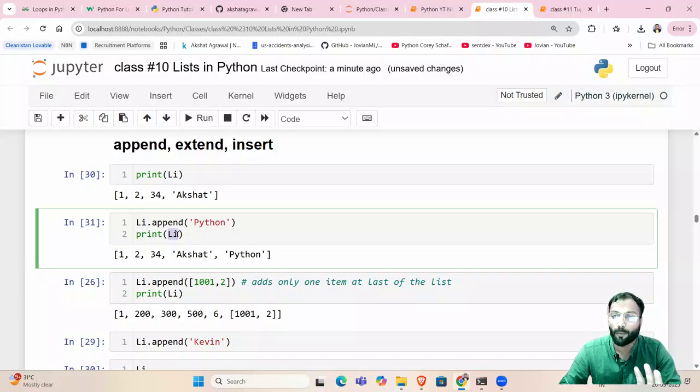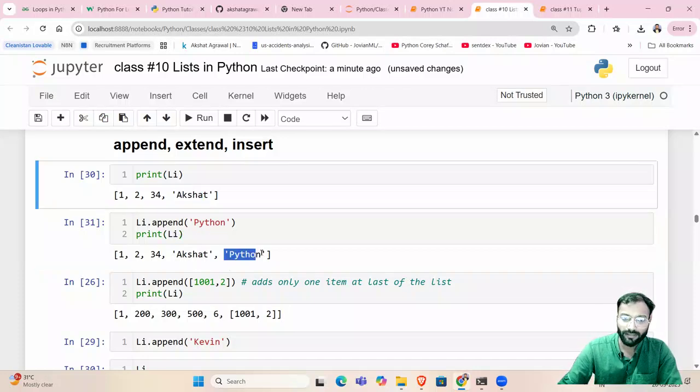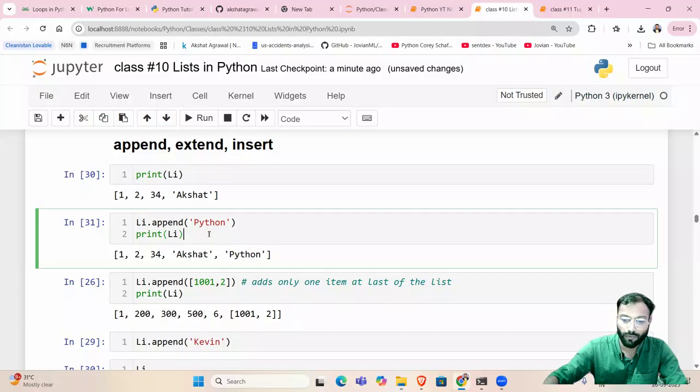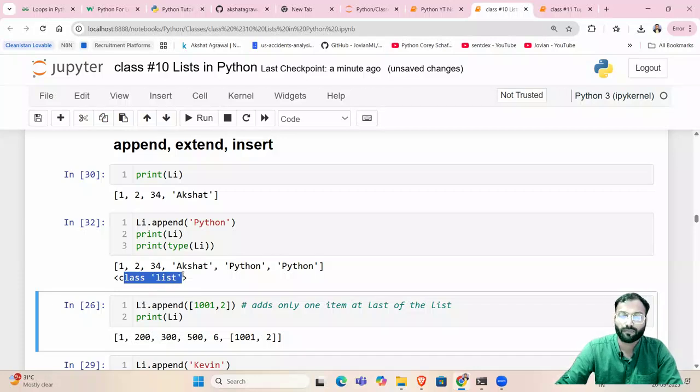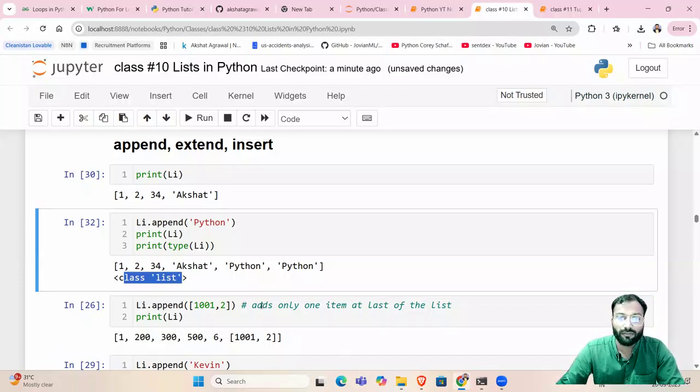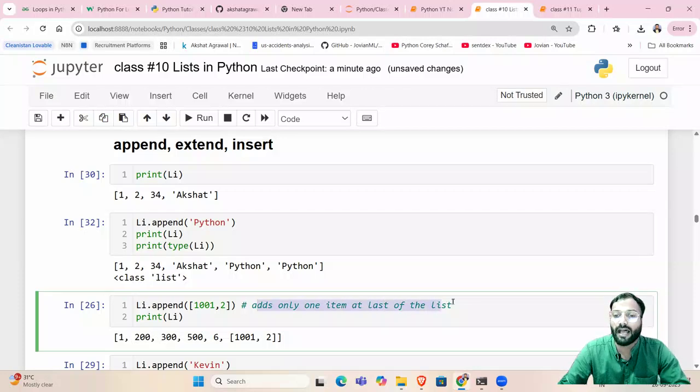It is not a temporary operation; it's a permanent operation. The original actual list li has been updated. So after Akshat, Python has been added, right? So if I show you print type of li, it's a list, right? So what the append function does is it adds one item at the last of the list, but the point is only one item.